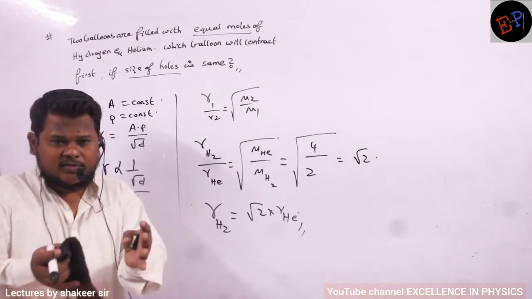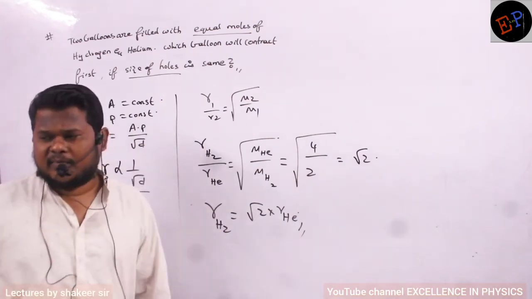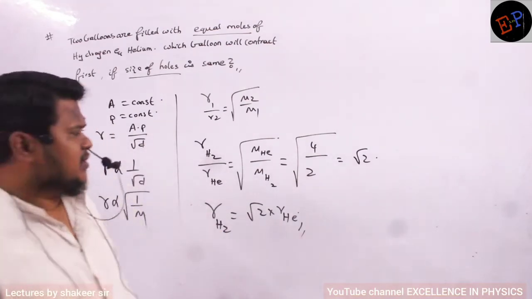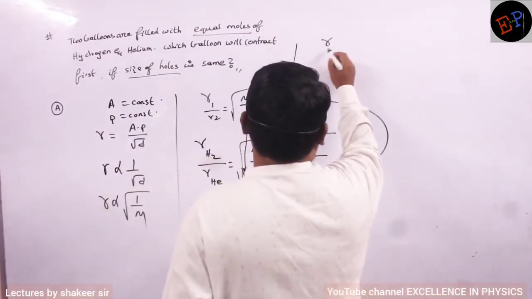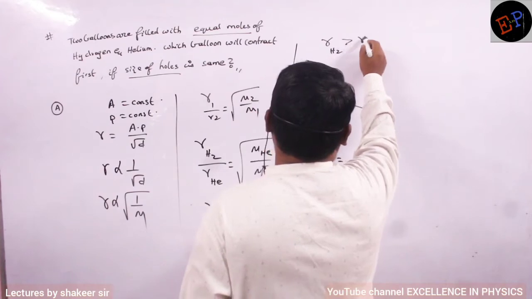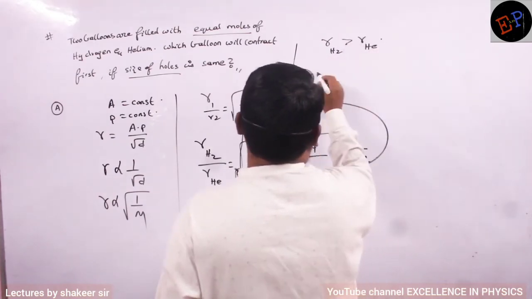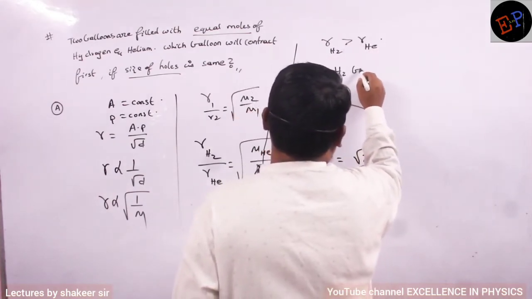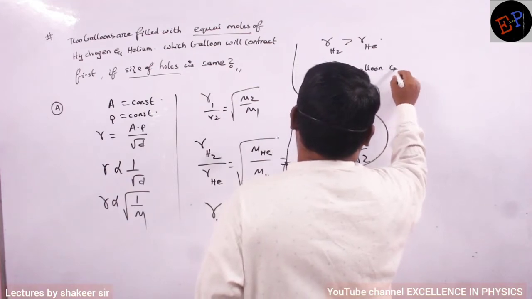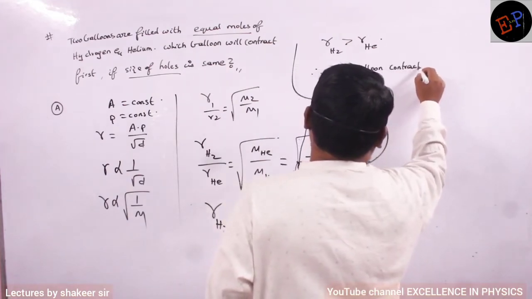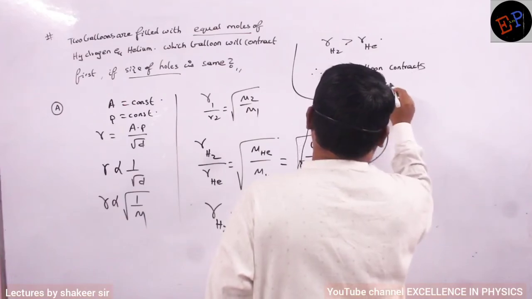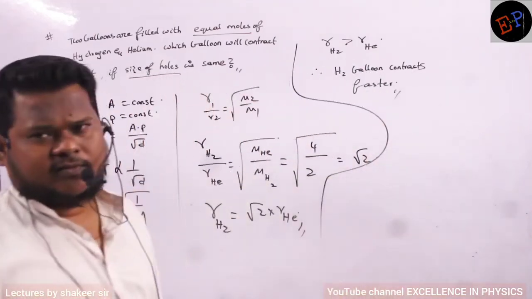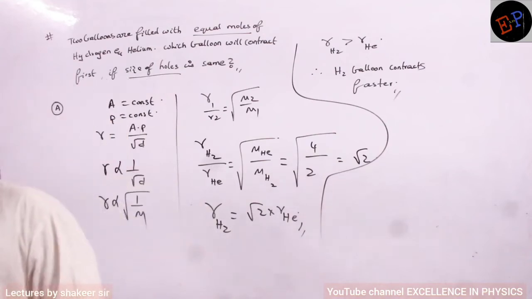So the hydrogen balloon will also become very much smaller when compared to the helium balloon. So therefore, rate of diffusion of hydrogen is greater than rate of diffusion of helium. Therefore the H2 balloon contracts faster when compared to the helium balloon. That's all.